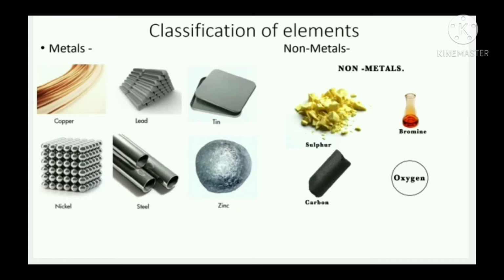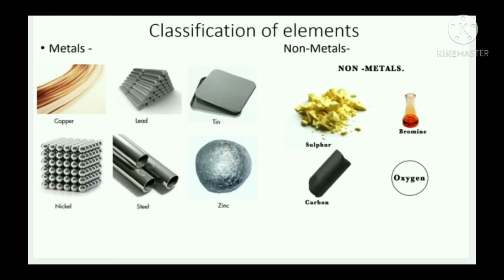We have studied the properties of metals such as malleability, means metals we can make thin sheets. Then ductility, we can convert metals into thin wires. Conductivity of heat and electricity, metals are good conductors of electricity and heat. Then metals have density, metals show luster, means metals show shine, and sonority, metals produce sound.